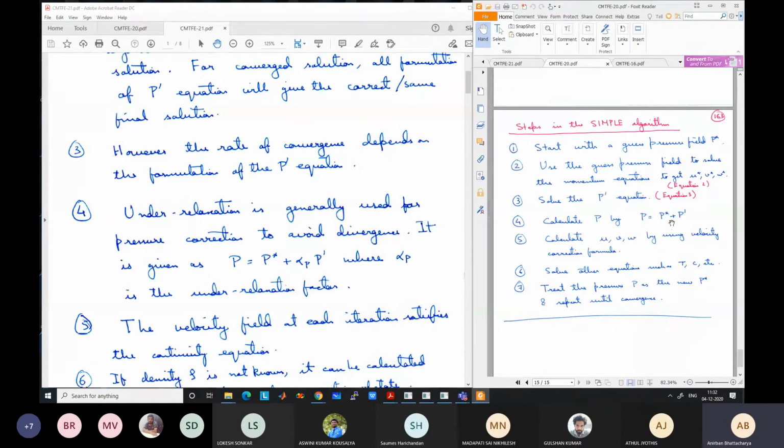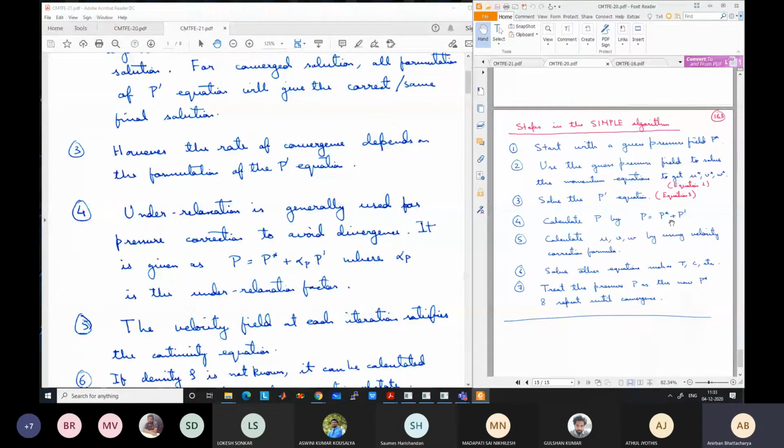So we were near the correct solution. We were at 80 kPa, and the correct solution was 100 kPa. So we were only 20 kPa away. But after this correction, we have gone to 140 kPa, which is much further away. So in the next iteration, we will even go further away. So this is called divergence. We have studied how it happens in Gauss-Seidel algorithm also.